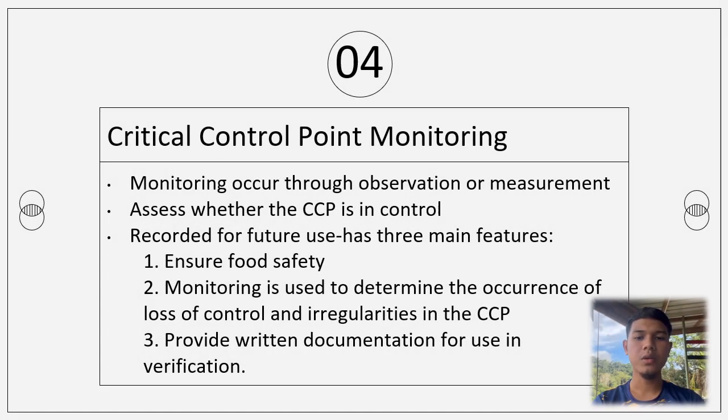Next, critical control point monitoring. Monitoring occurs through observation or measurement to assess whether the CCP is in control and will be recorded for future use. Monitoring has 3 main features. Firstly, to ensure food safety. Number 2, monitoring is used to determine the occurrence of loss of control and irregularities in the CCP. And lastly, provide written documentation for use in verification.